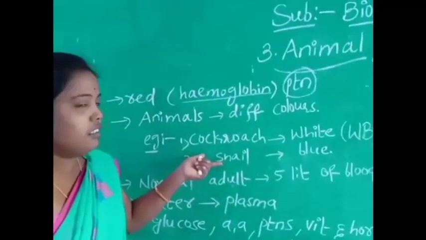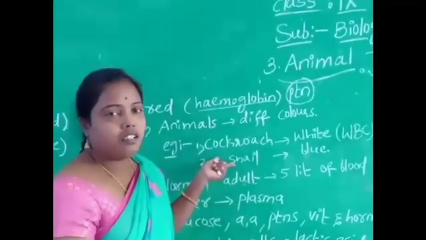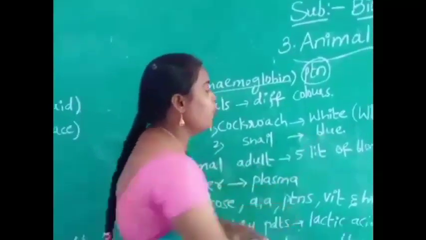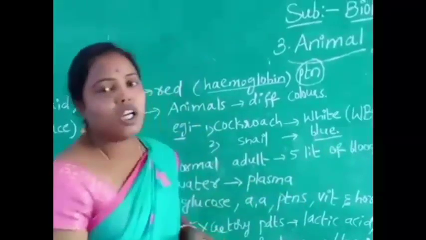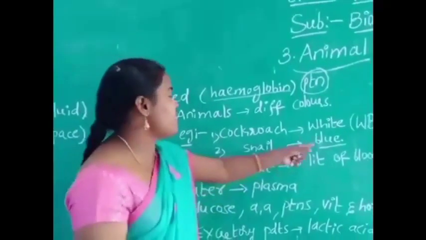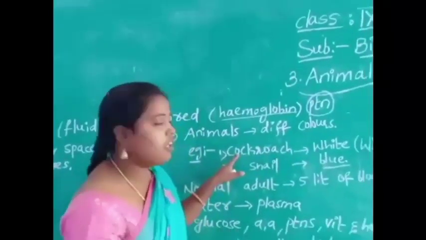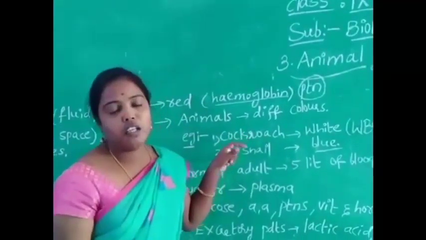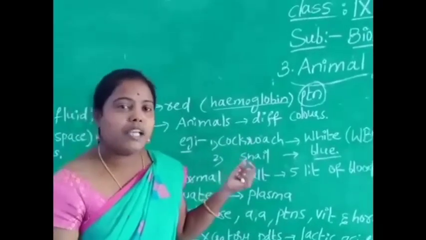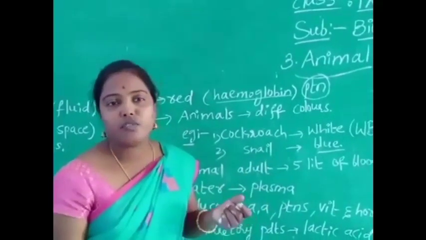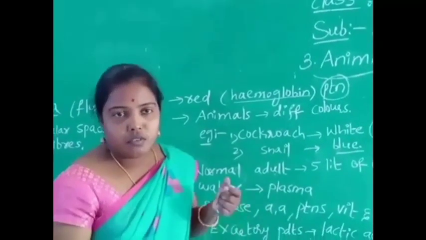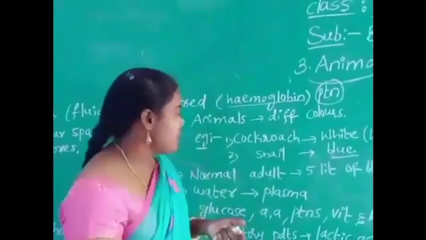Next one, the snail. In the snail, the blood color is blue. Blue blood is present in the snail and white blood is present in cockroaches. Not only this, some animals contain other colors of blood. We will discuss that later in 10th class.